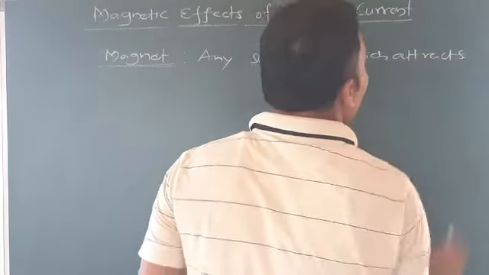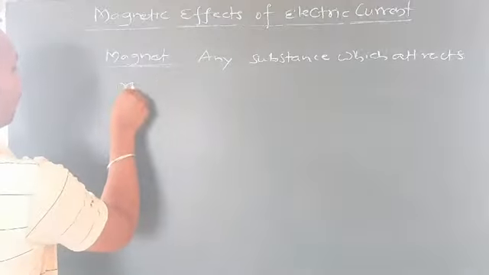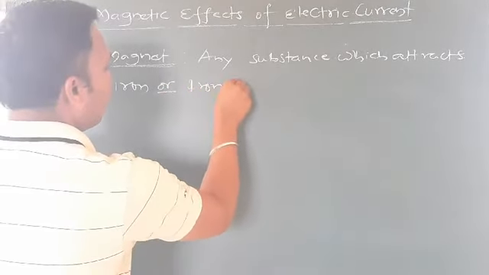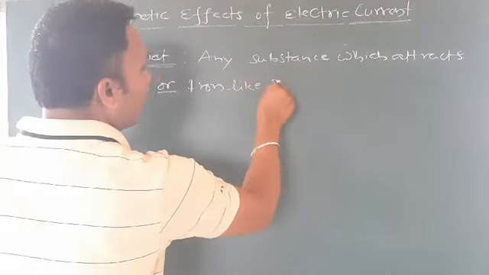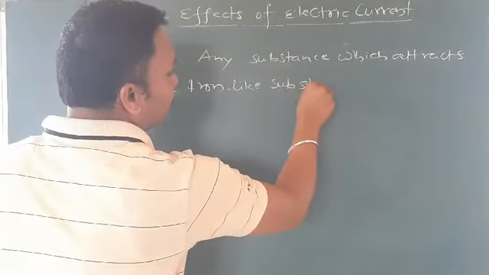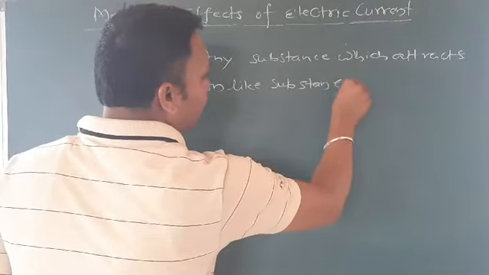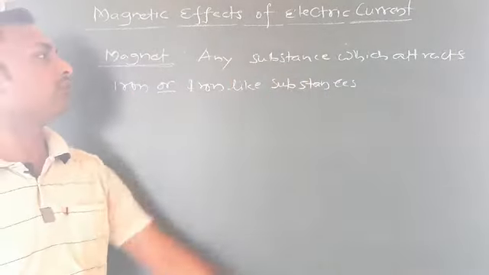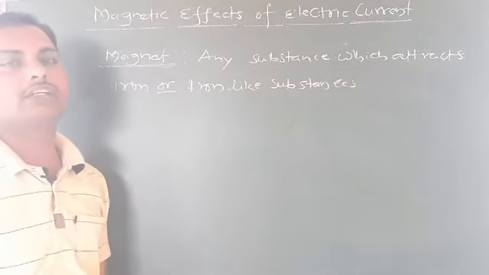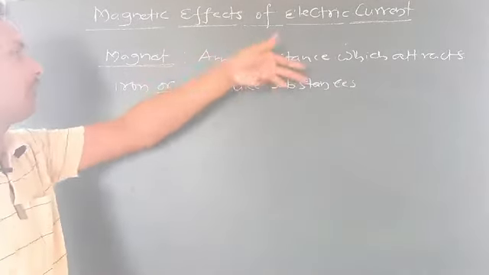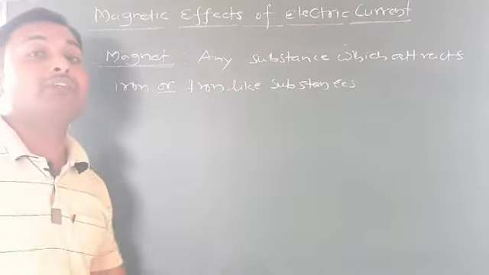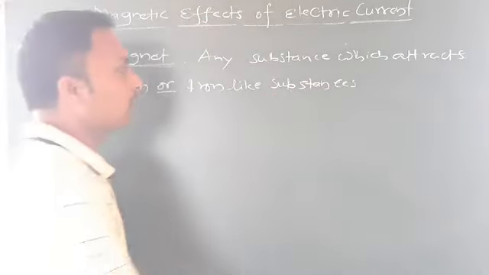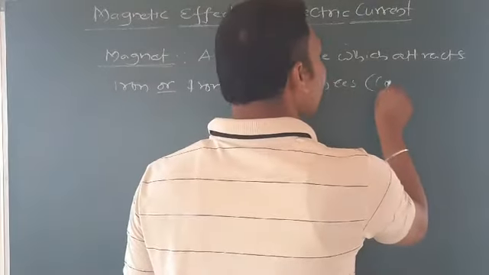which attracts iron or iron like substances. A magnet is any substance which attracts iron or iron like substances. Iron like substances, we have here, we can say copper.